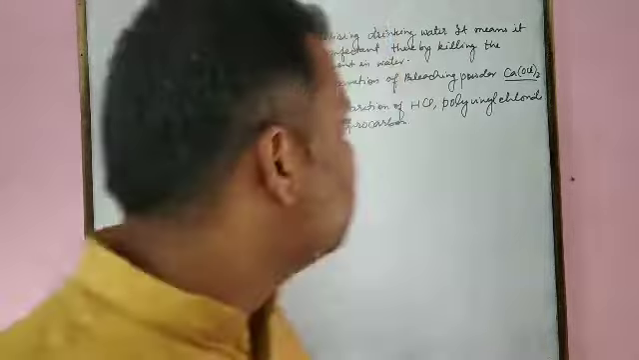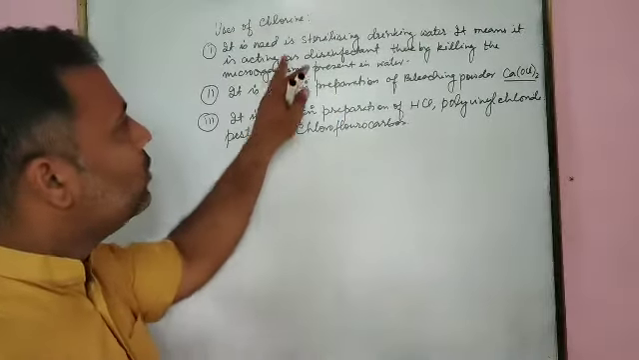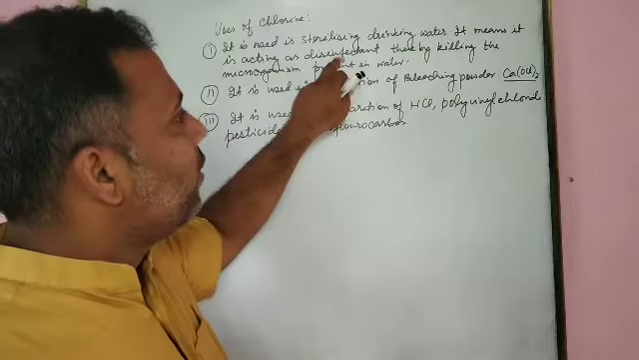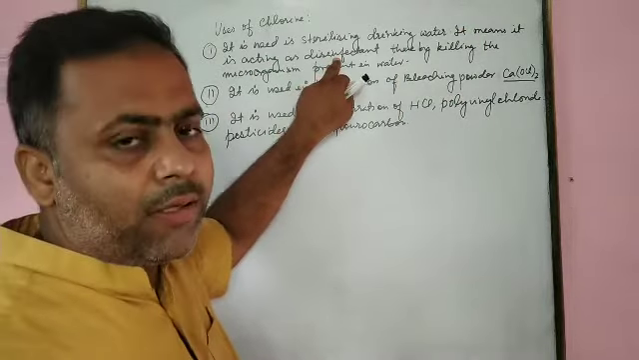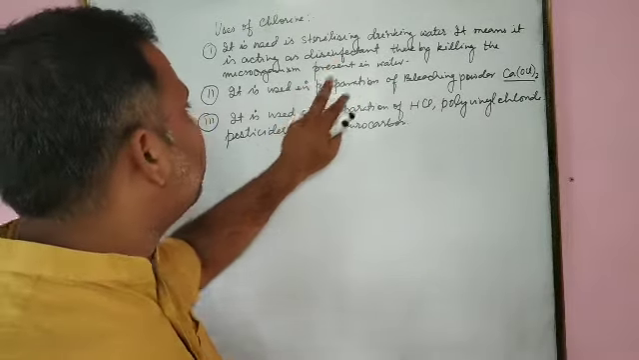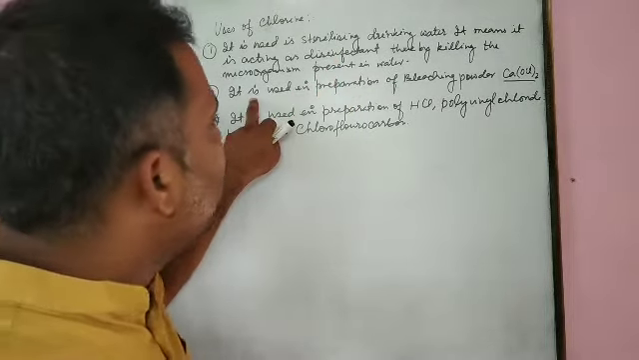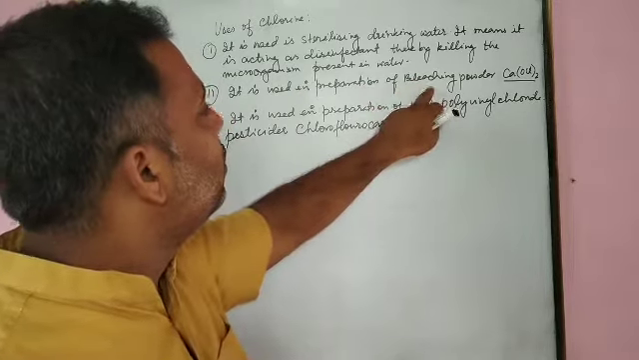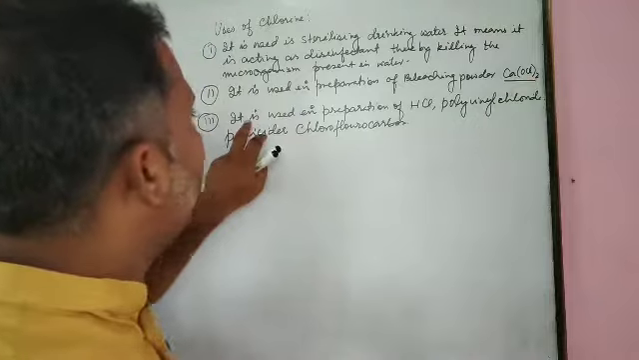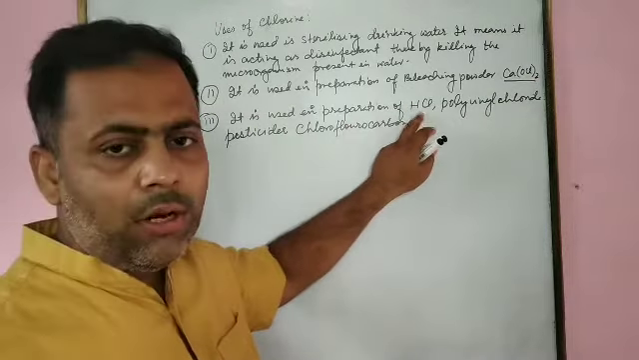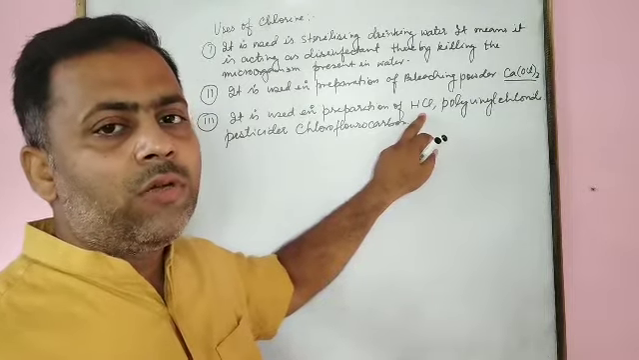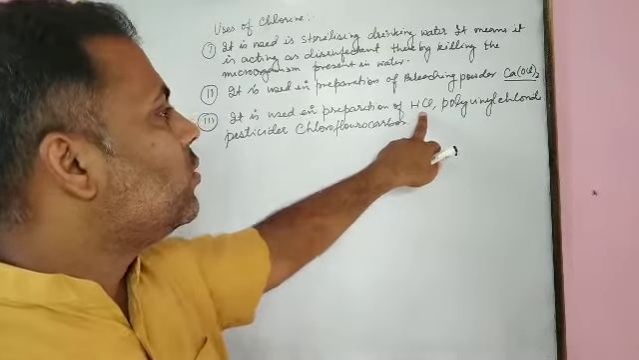What we have discussed, let us see. It is used in sterilizing the drinking water. It means it is acting as a disinfectant. It will remove the infection by killing the microorganisms present in the water. The next, it is used in the preparation of bleaching powder, that is calcium oxychloride. The next, it is used in the preparation of HCl. How is HCl produced? We will discuss. When H2 gas reacts with chlorine gas, then HCl is produced.